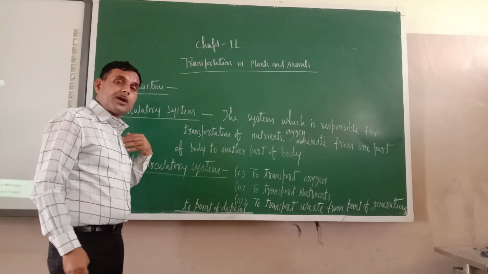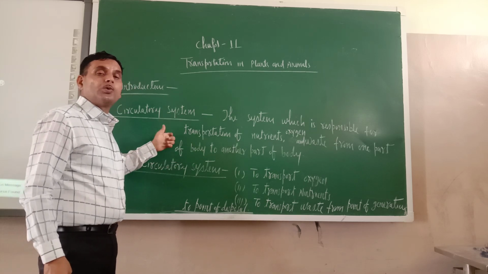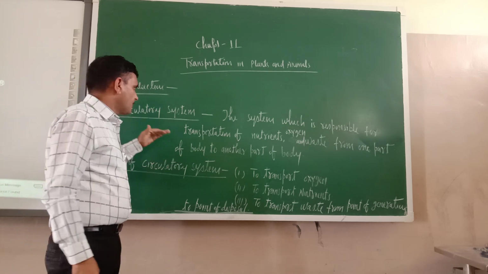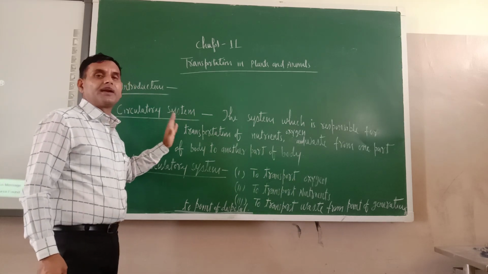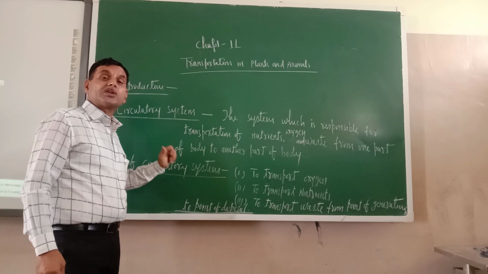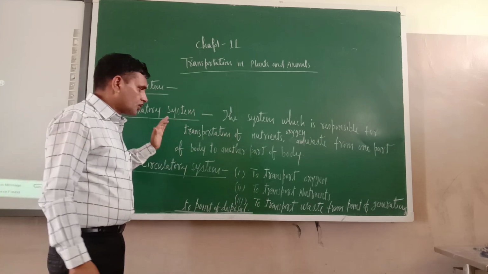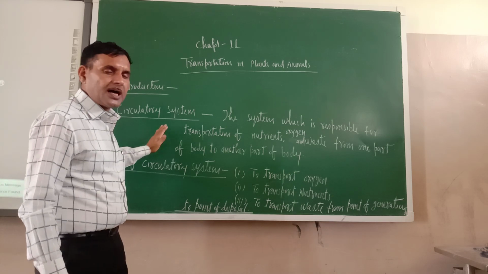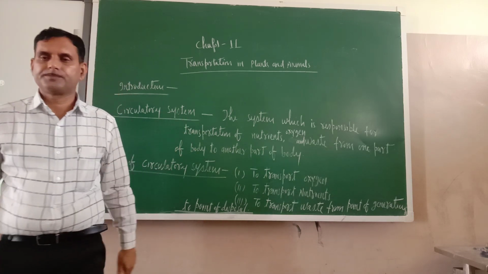But for our body, the excretory system is separate and the circulatory system is separate. So first we will discuss the circulatory system of human beings, then we will discuss the excretory system of human beings. Okay, so let us have an idea about the circulatory system of human beings first.